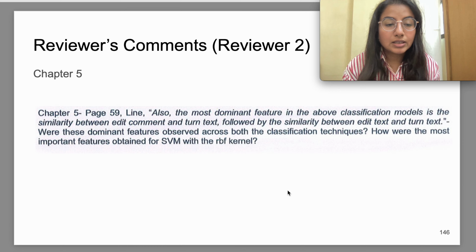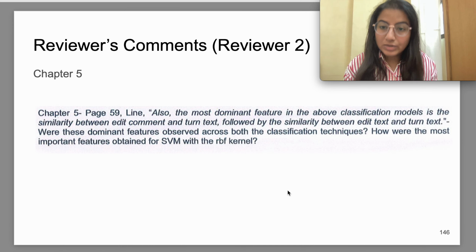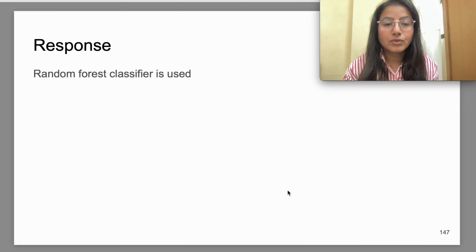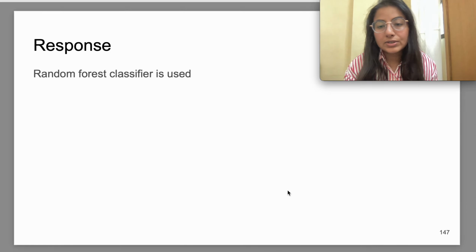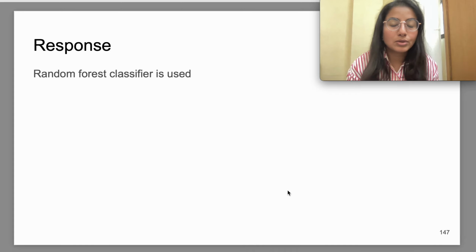Next one is in chapter 5, the dominant feature that we defined for the classification model. We used two classification models there, SVM as well as random forest classifier. But the dominant feature was found using the random forest classifier, because the random forest classifier was found to be more accurate as compared to the SVM classifier with RBF kernel.